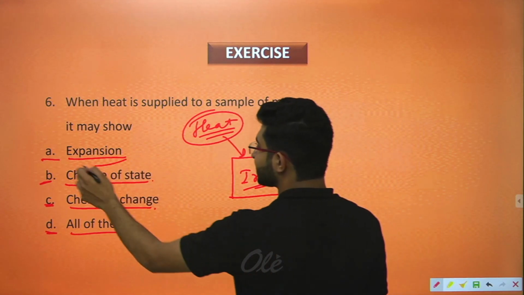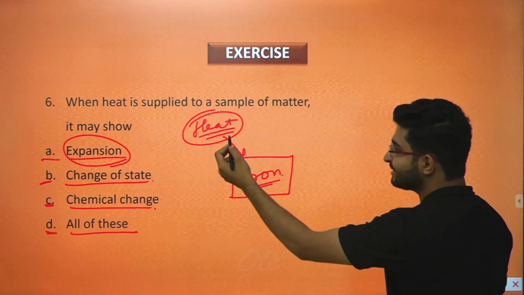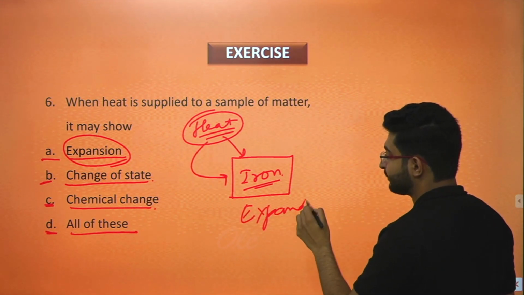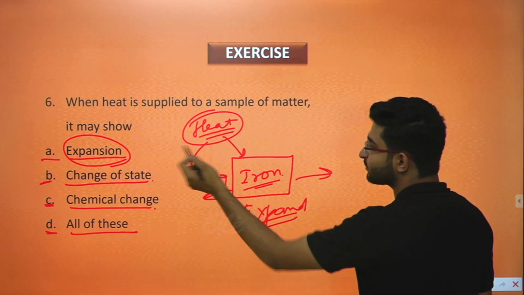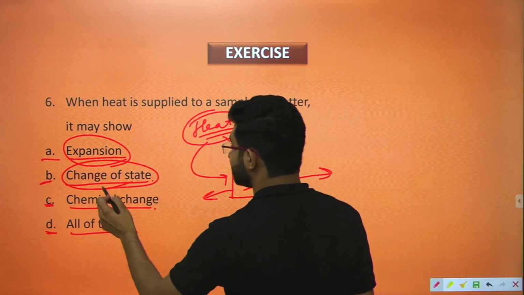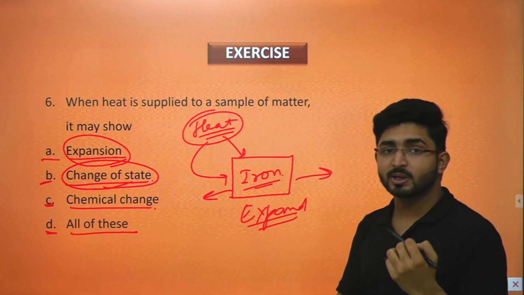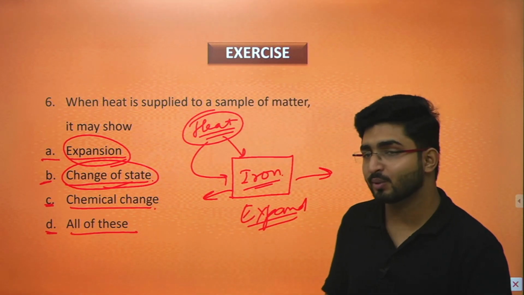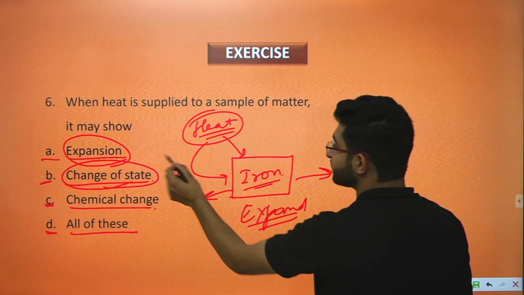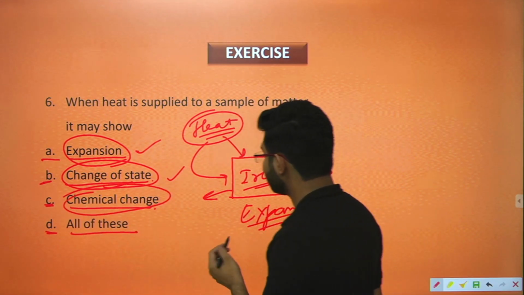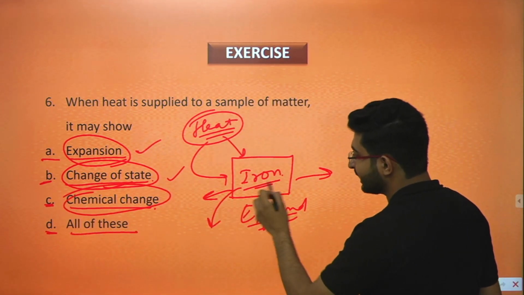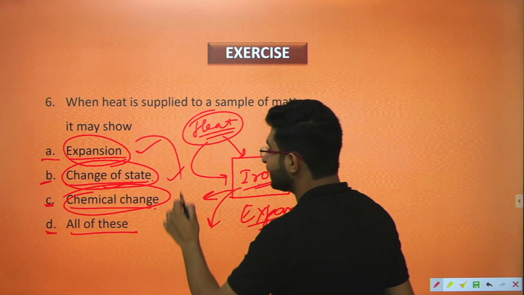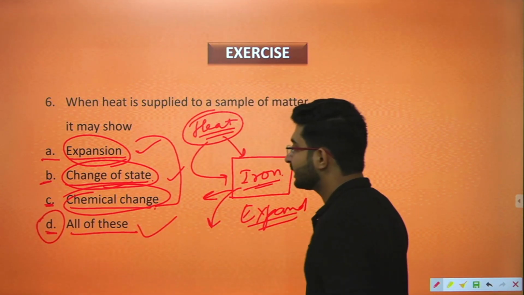So firstly, let's talk about expansion. You can see that whenever we are giving heat to iron, it will expand or not? Obviously it will expand. So that's why expansion is the right answer. Next one is change of state. It will also change state from solid to liquid. Whenever we are heating any solid, it changes its state from solid to liquid. That's why change of state is also possible. Next one is chemical change. Yes, chemical change is happening here because when we are burning or heating iron, a chemical change happens. So these are all correct. So option number D, all of these, will be the correct answer.